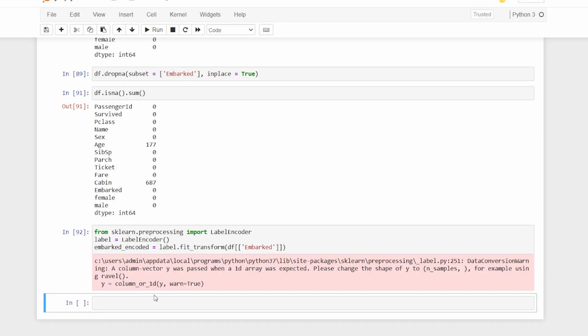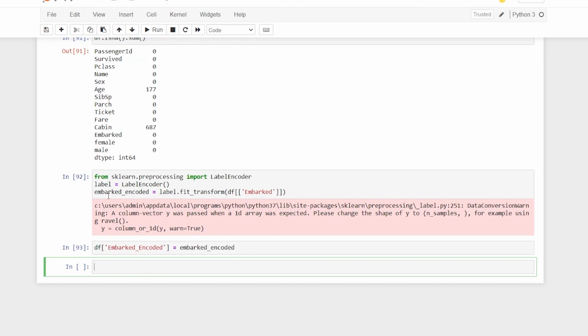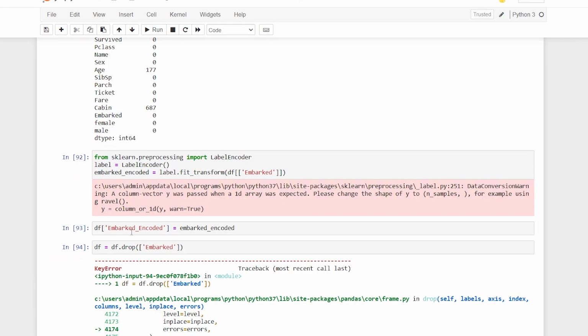The next thing that we want to focus on is appending it. So I'll say df embarked_encoded, which is equal to embarked_encoded, and we have it. I'm going to drop embarked itself because now I don't really need it. So I'll say df.drop, and here I'll say embarked. And yeah, I think it is columns.